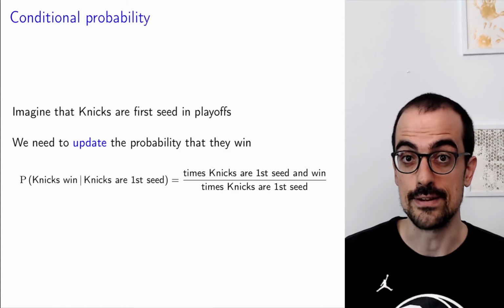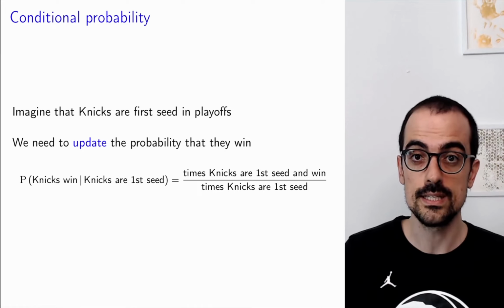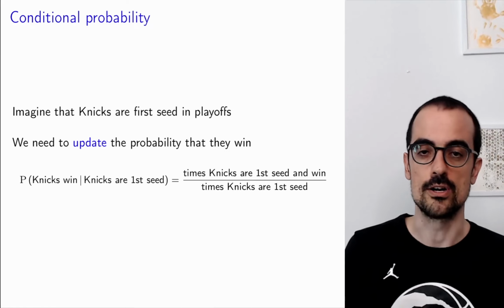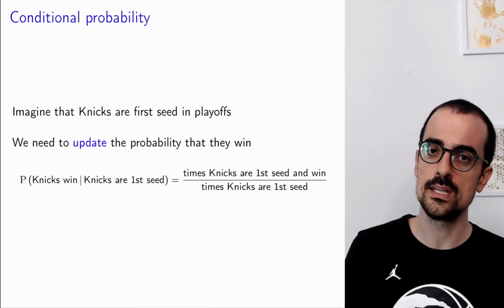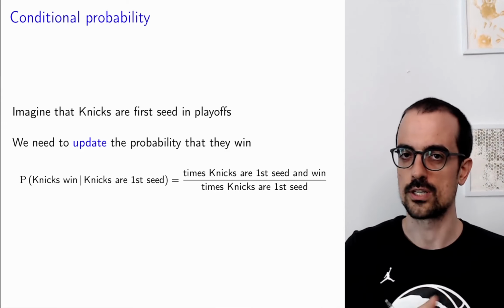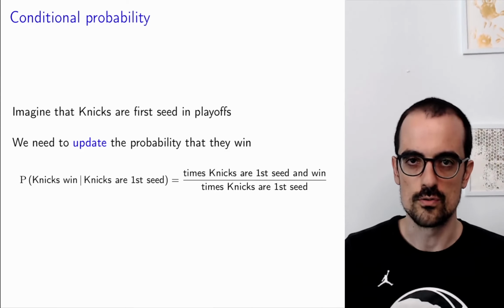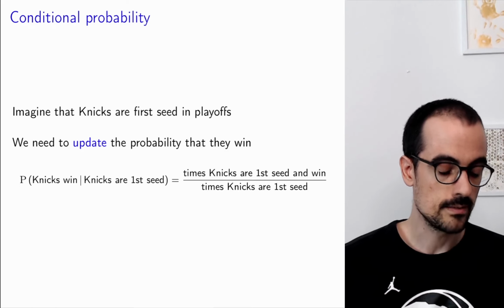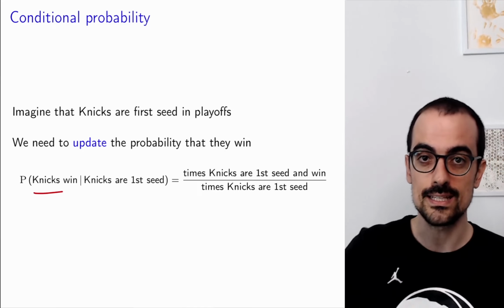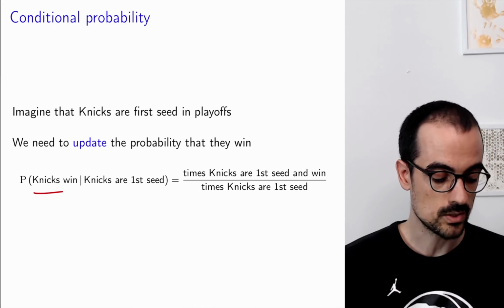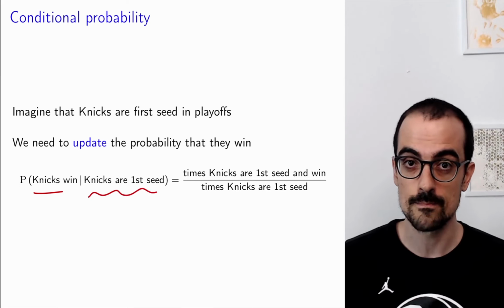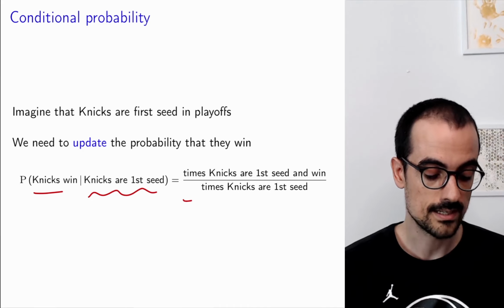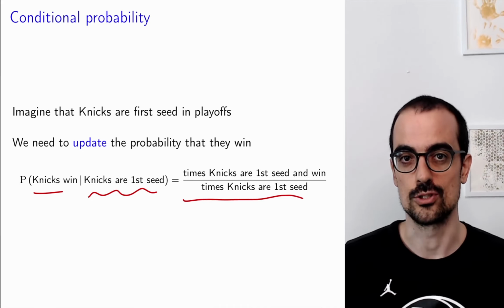So let's modify our intuitive definition of probability to obtain an intuitive definition of conditional probability. Remember, in our intuitive definition of probability, we're assuming that this uncertain phenomenon that we're interested in is repeated over and over again. But now instead of looking at the fraction of times that the Knicks win, we're going to just take the subset of times that the Knicks were the first seed, which means that they win the regular season. And we're going to look at the fraction of times out of those that the Knicks win the championship. And that's the conditional probability.